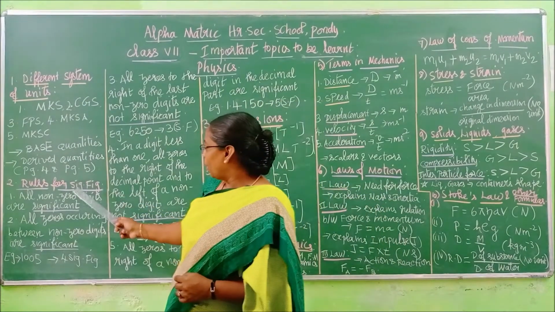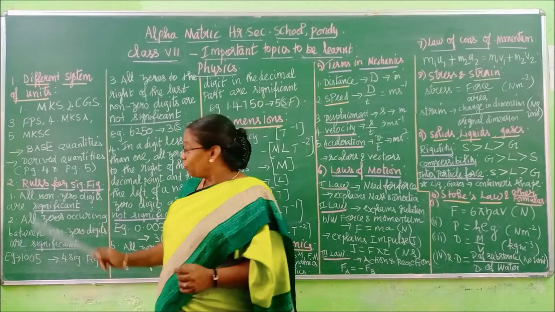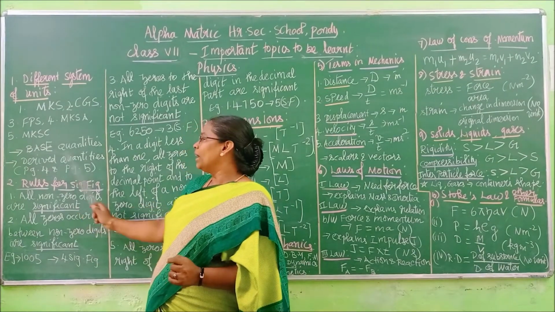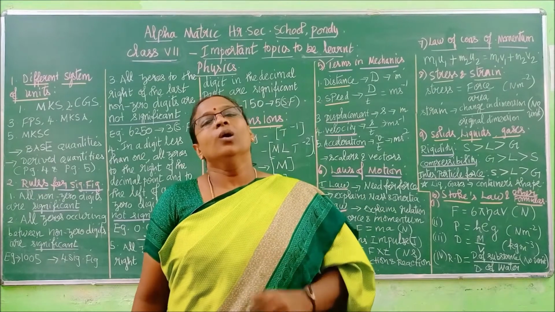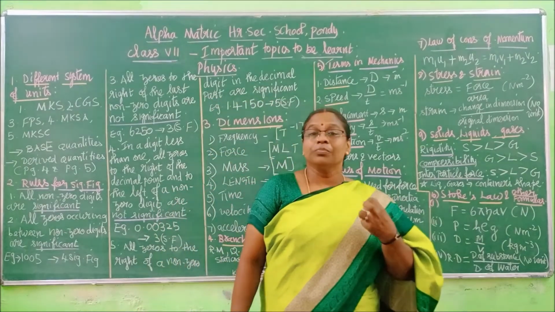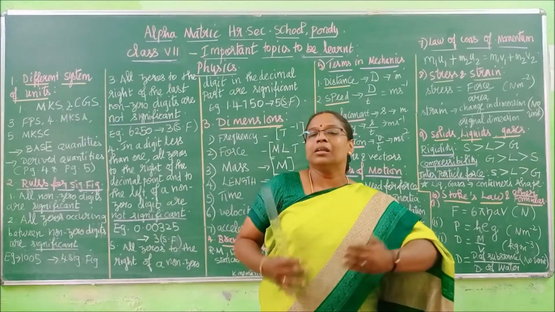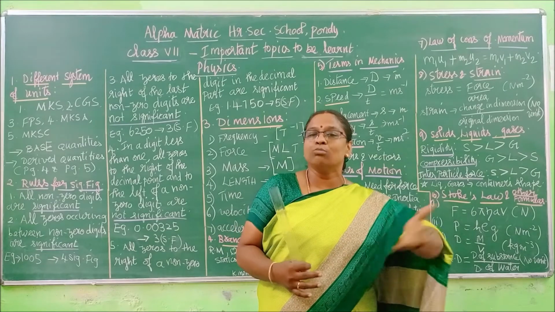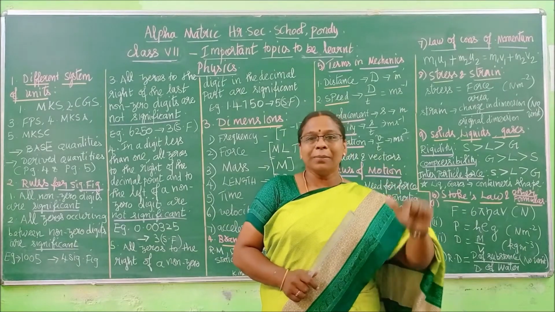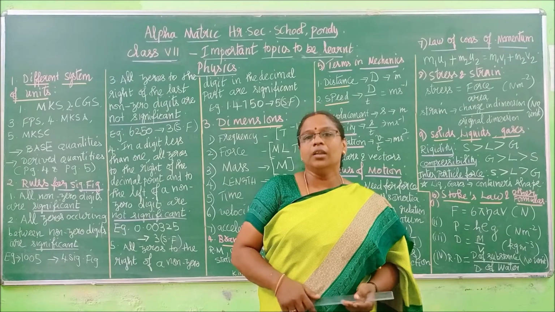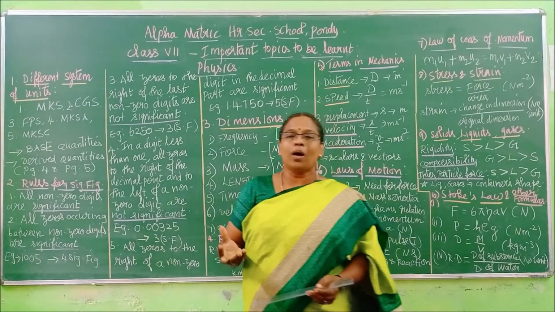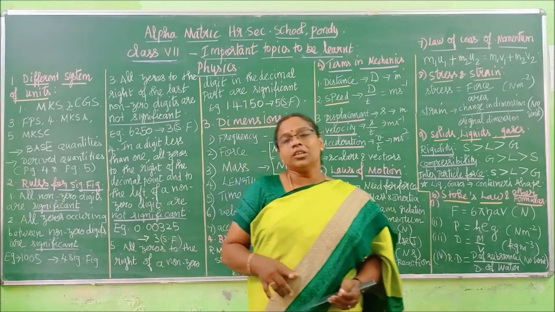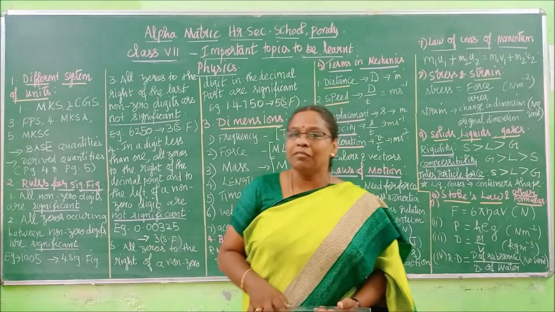Now, coming to the next topic, but before that we have to finish this now. What are derived quantities? The quantities which can be expressed in terms of base quantities. 7 base quantities we learned now, children. So in terms of those 7 base quantities, we can express some quantities. Those quantities only we name as derived quantities.